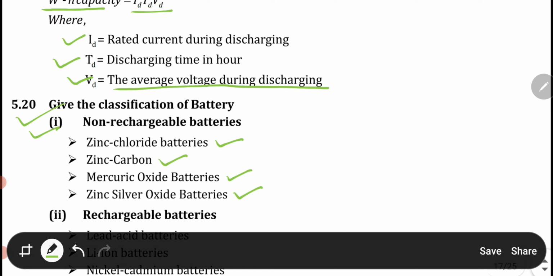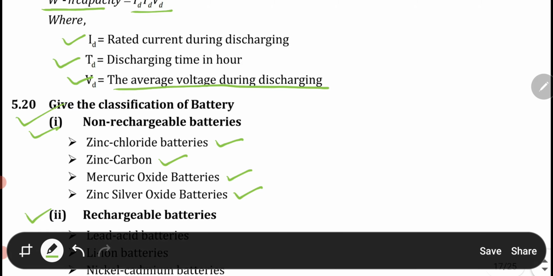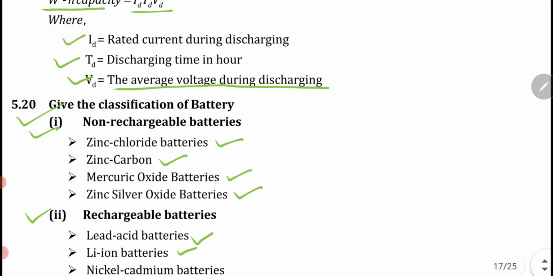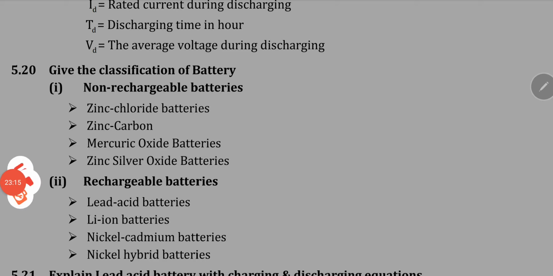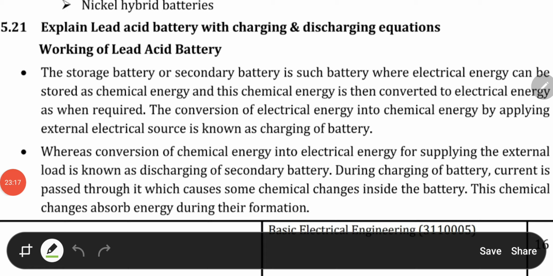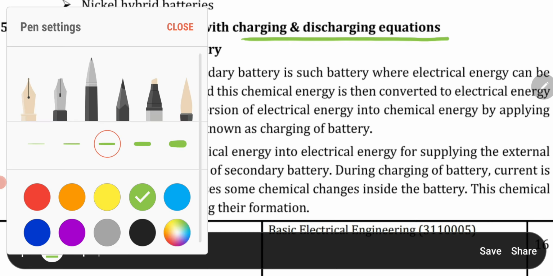Then the rechargeable batteries are lead acid batteries, lithium ion batteries, nickel cadmium batteries, and nickel hybrid batteries. So these four batteries are in the category of rechargeable batteries. Here we will see the lead acid battery with charging and discharging equations.